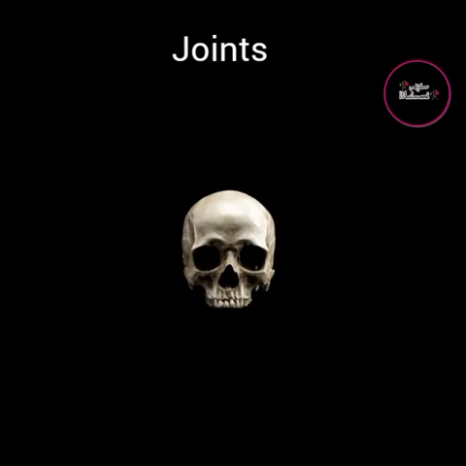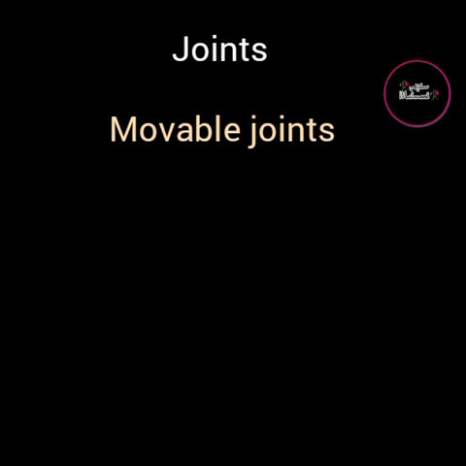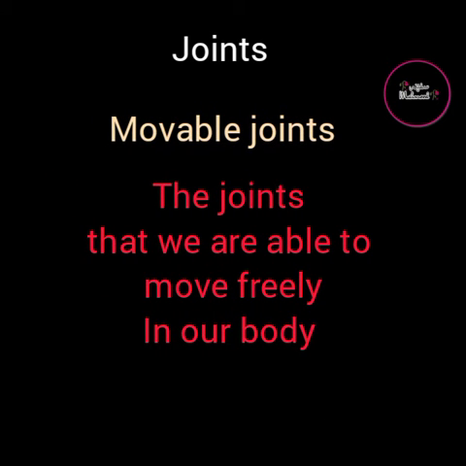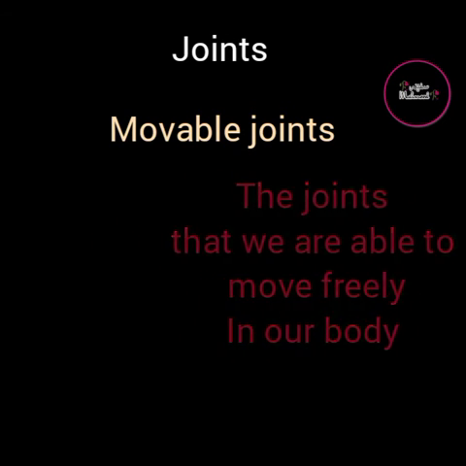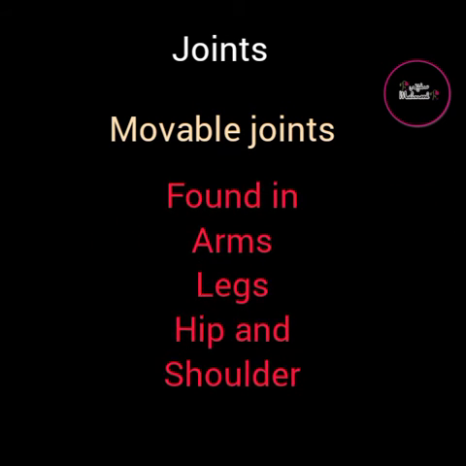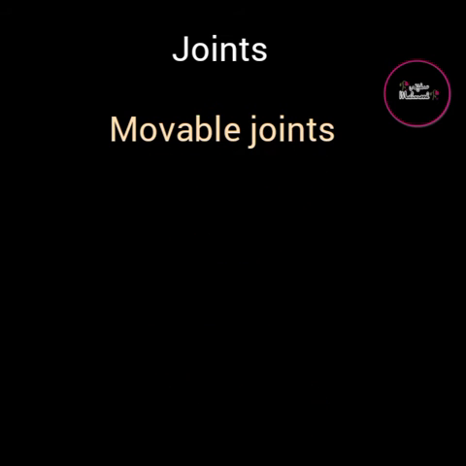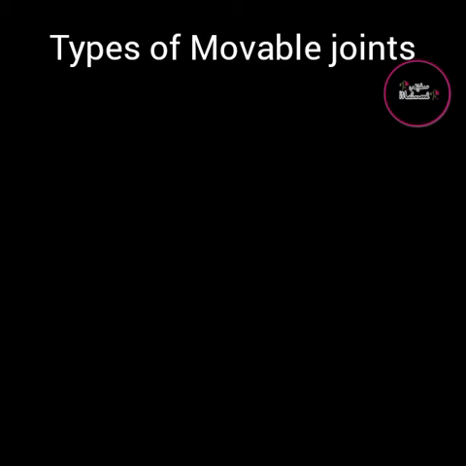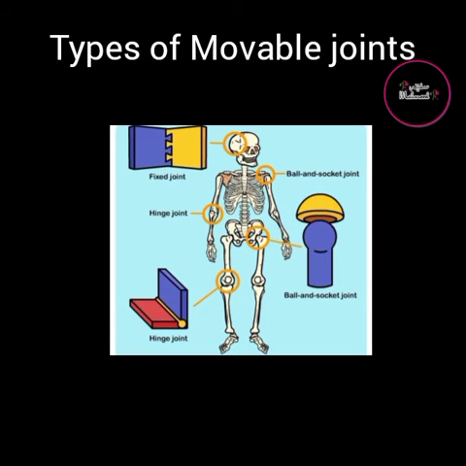Now, let's discuss movable joints. The joints that we are able to move freely in our body are called movable joints. They are found in the arms, legs, hip and shoulder. Now, we will talk about the types of movable joints. They are of mainly four types: hinge joint, ball and socket joint, pivot joint and gliding joint.